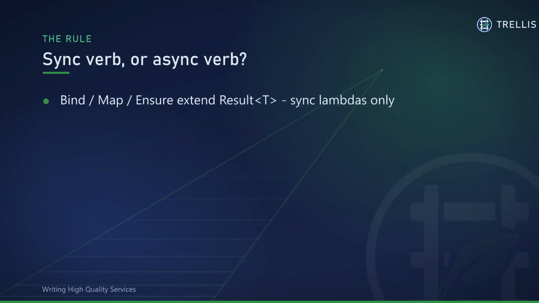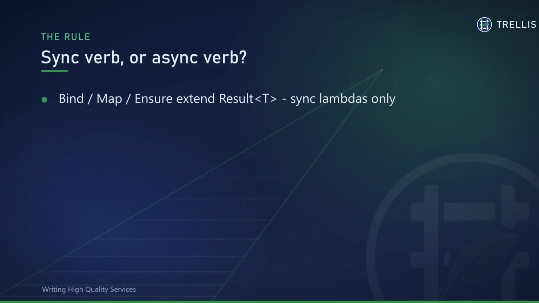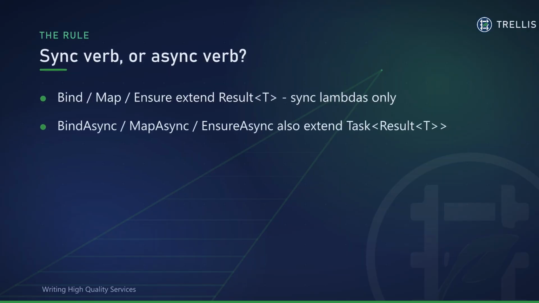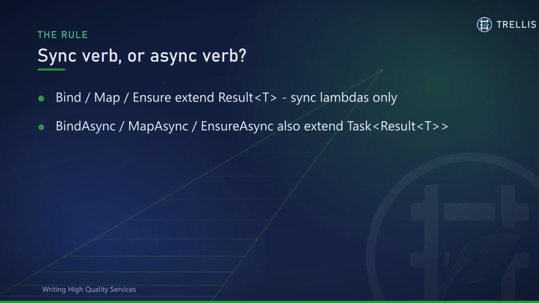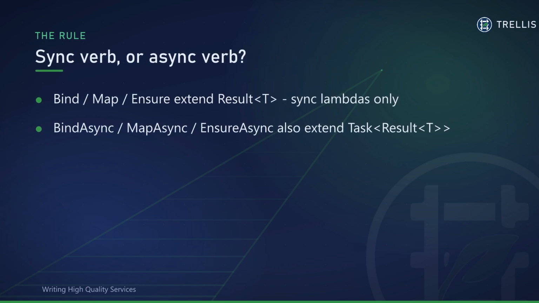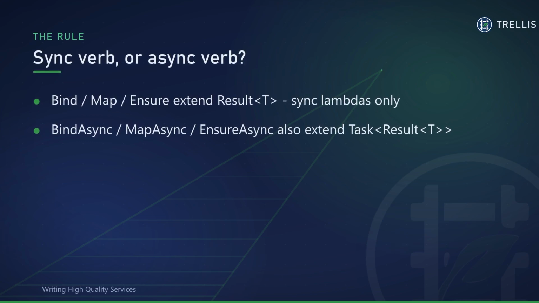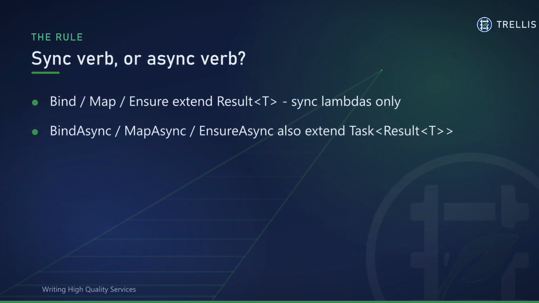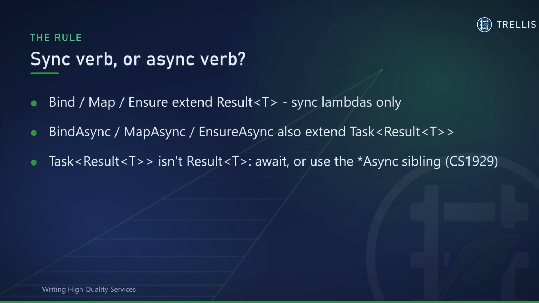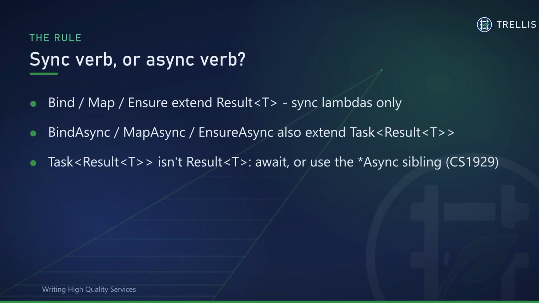So here's the rule. The sync verbs, bind, map, ensure, extend Result with sync lambdas. The async siblings also extend Task of Result and ValueTask of Result. That's the whole trick. A Task of Result is not a Result, so either await it into one first, or reach for the async verb that understands the task. And you don't have to memorize it. The compiler tells you. CS1929 points right at the line. Either way, failure short-circuits and you await once.